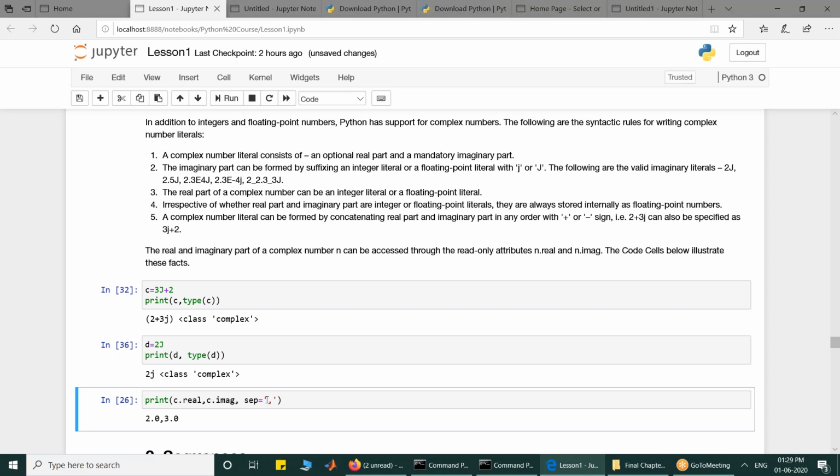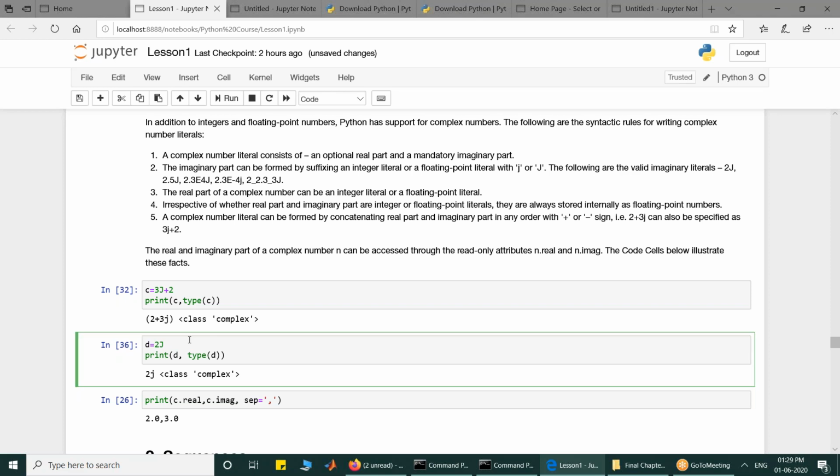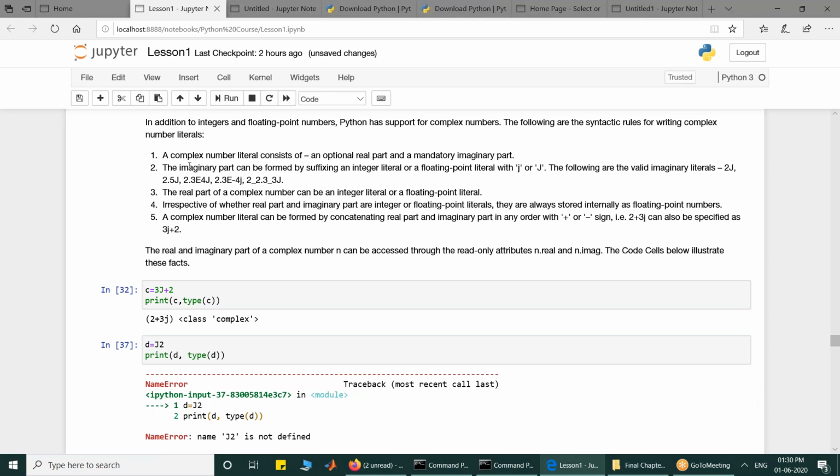Also, tell me that if I write d is equal to j2, is it right? Can I prefix j instead of suffixing it to a number? No. If I print it, I start getting an error. Just look at point number 2.